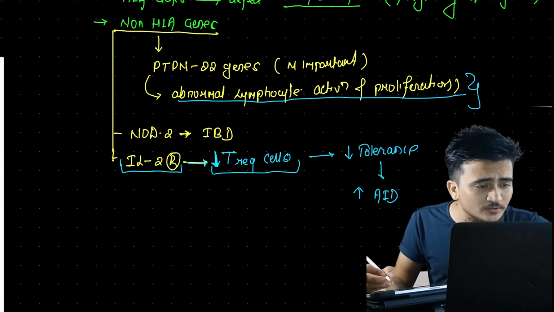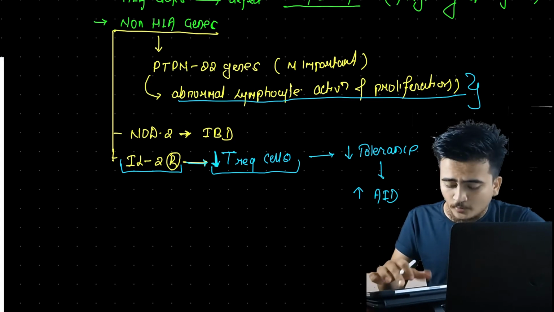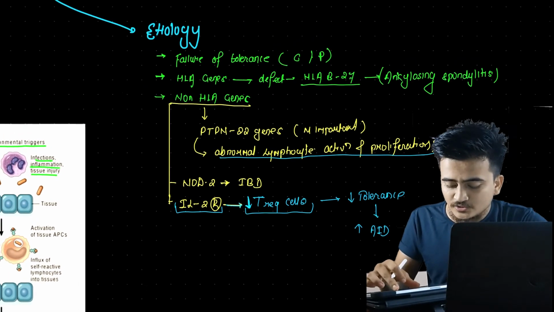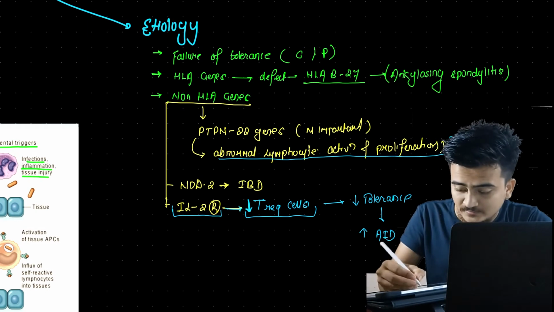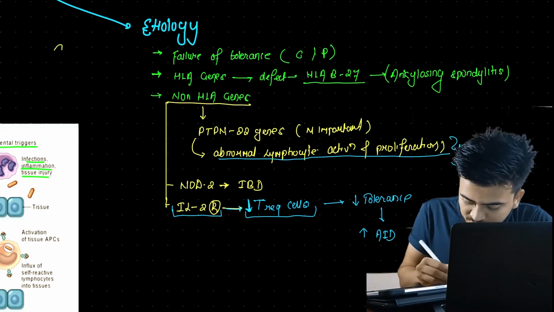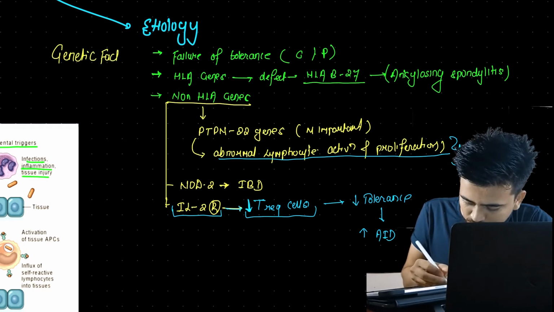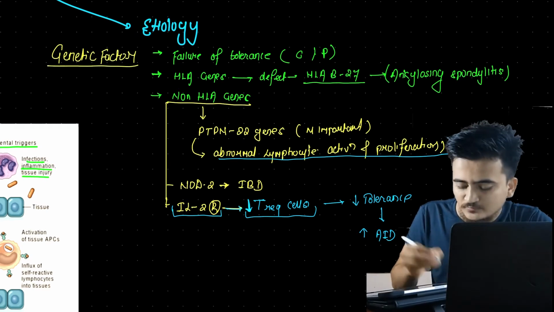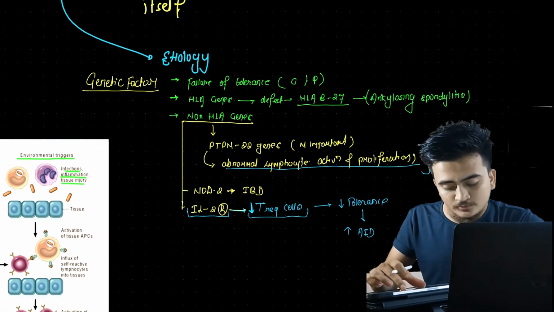Now this was all under the topic of genetic factors, the genetic factors that would cause autoimmune disorders.